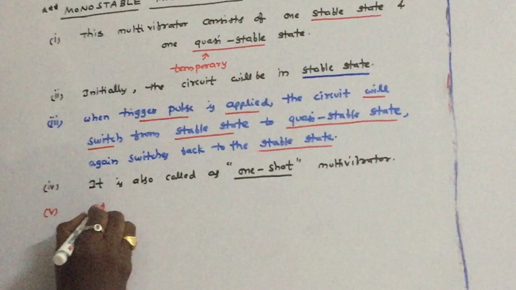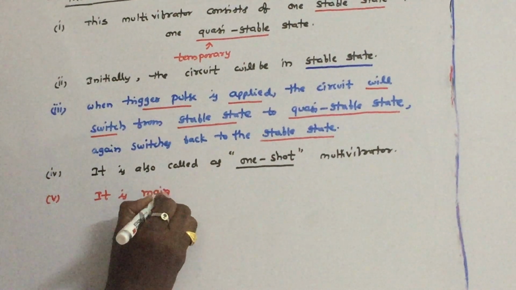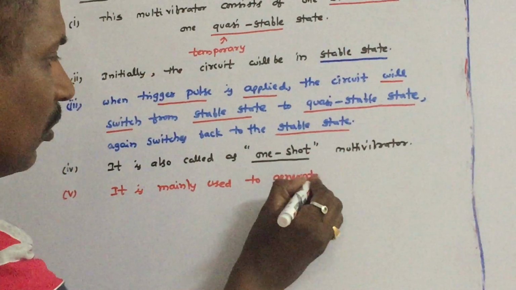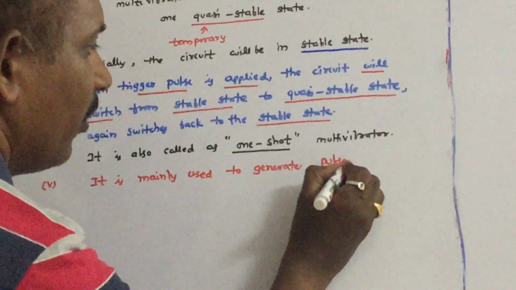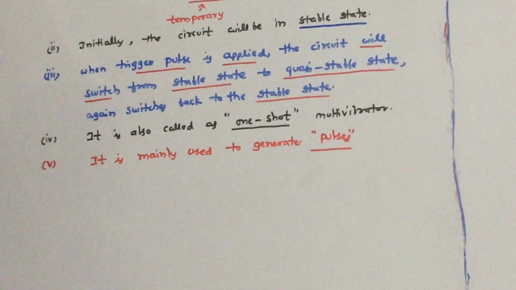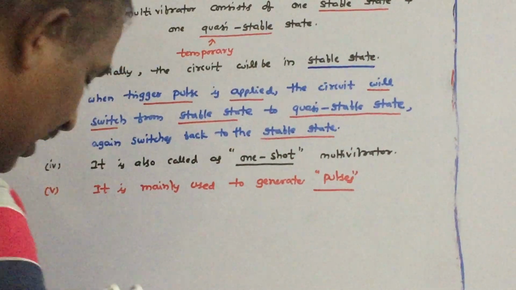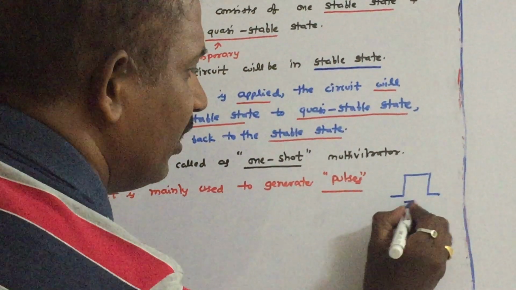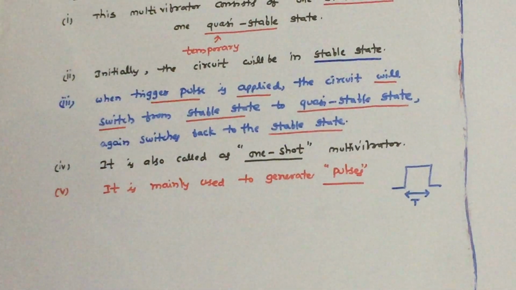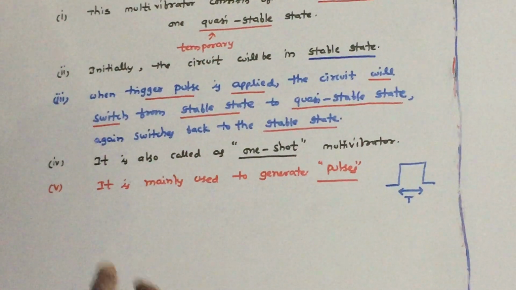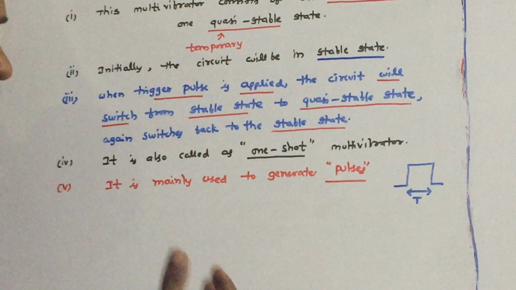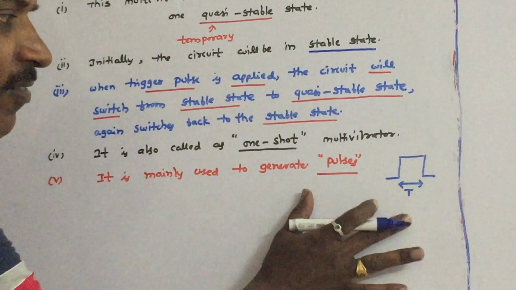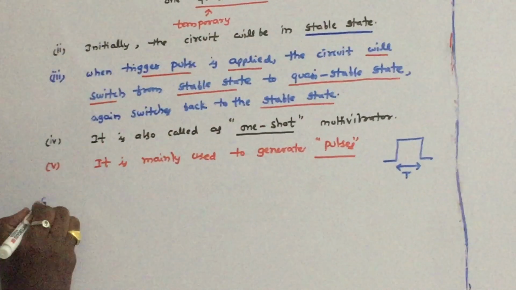What is its main purpose? It is mainly used to generate pulses. So that is the purpose of this monostable multivibrator. It can produce at the output pulses of width, say tau. We can vary this width. Like the astable multivibrator, whose main application is to generate square waves, the monostable multivibrator is mainly used as a pulse generator. So let us see the circuit diagram of this.